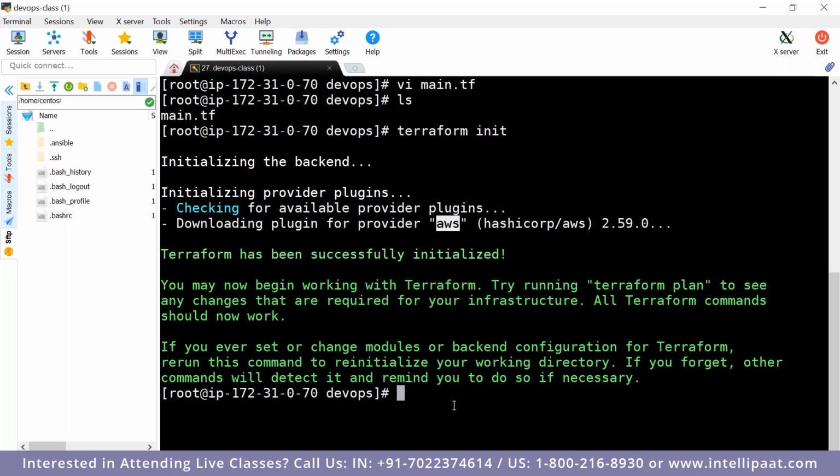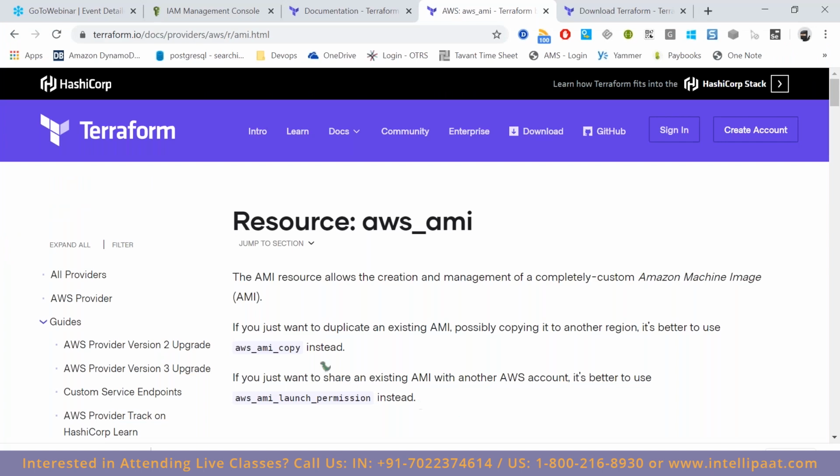Till now, any doubts? A small question: you gave the version here, of AWS. If we don't give the version, will it not take the latest one? No, that is actually mandatory, which we will have to provide.